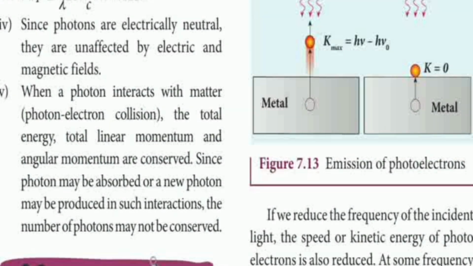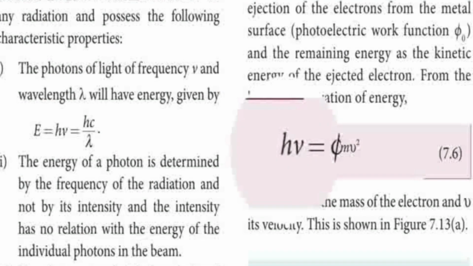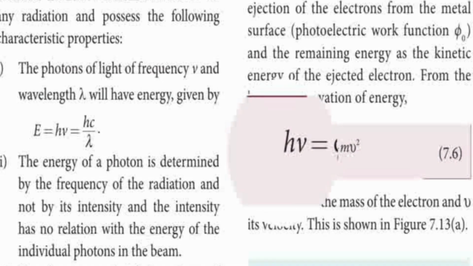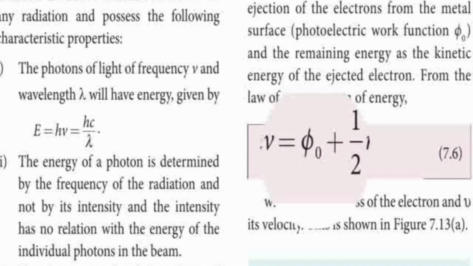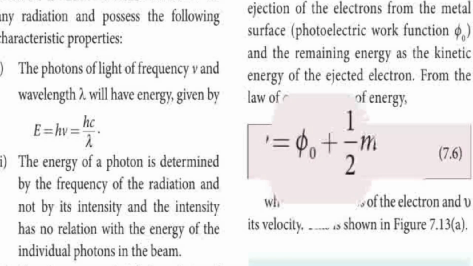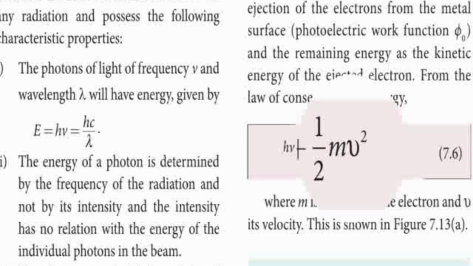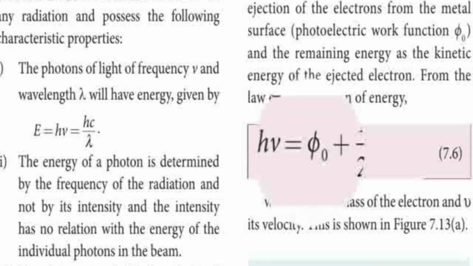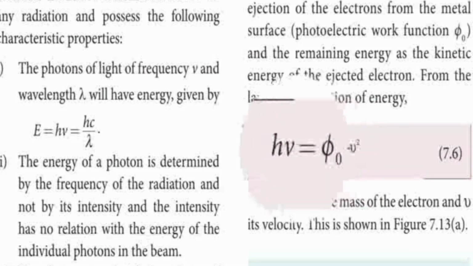Science by quantum mechanics: here the quanta was introduced by Max Planck, and that was explained by Einstein. Here h mu is the 100% energy. That phi 0 is the work function, that is h mu naught. The remaining energy is kinetic energy, that is half mv square. So when you add up phi 0 and half mv square, you will get the total amount of energy.